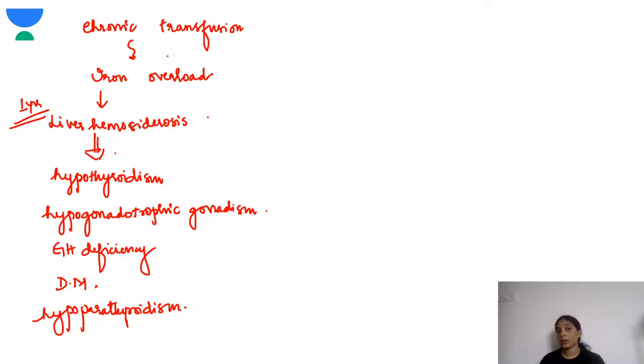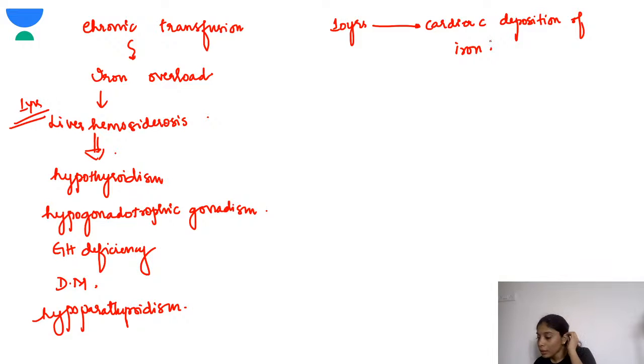So this transfusion, if it goes beyond 10 years, there will be even cardiac deposition of iron. There will be cardiac deposition of iron. So you should remember that. And that is why chelation.